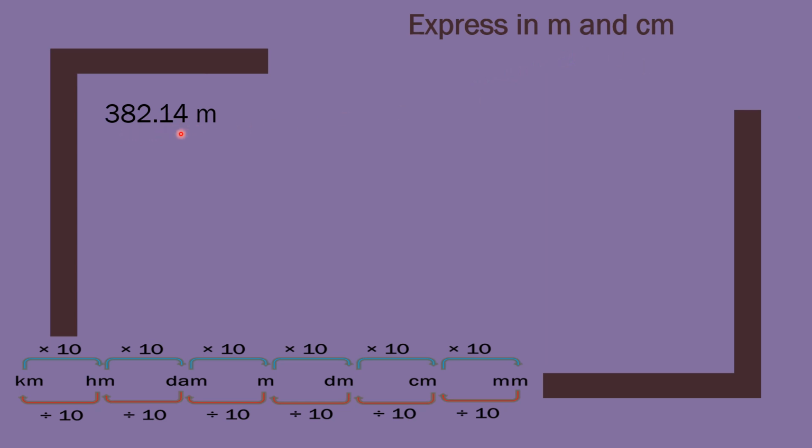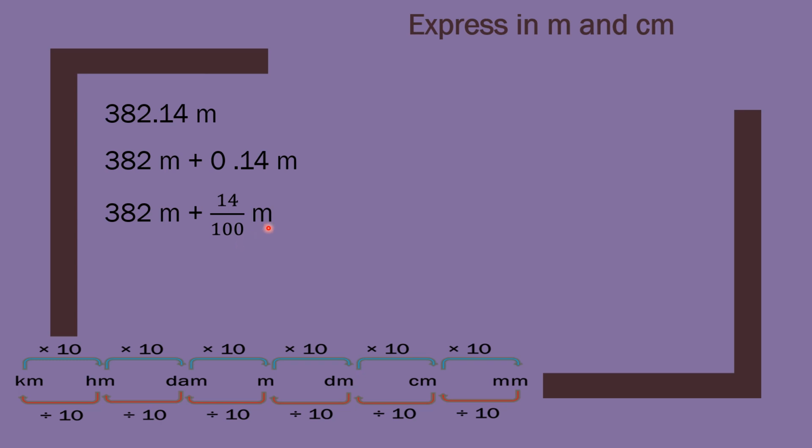This decimal number can be written like this, 382 meter plus 0.14 meter. It is expanded form, right? Now what we will do, 382 meter we will write as it is, and 0.14 meter can be written as a decimal fraction, which is 14 by 100 meter.